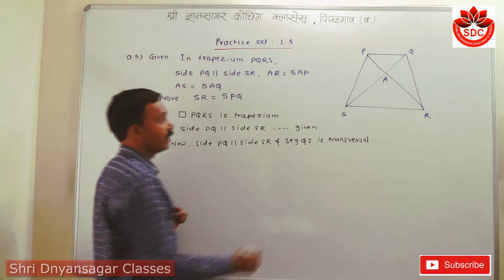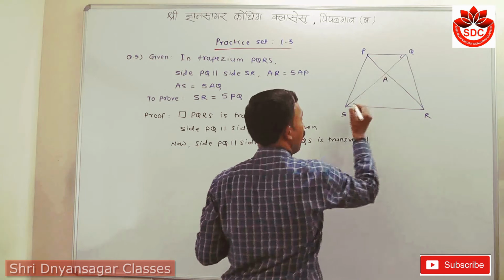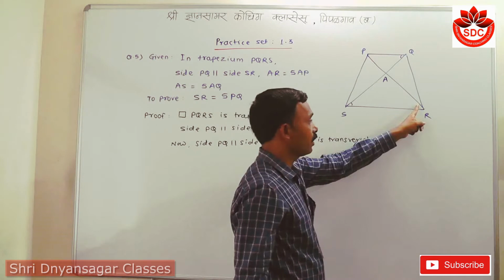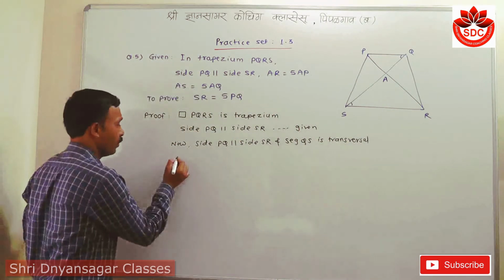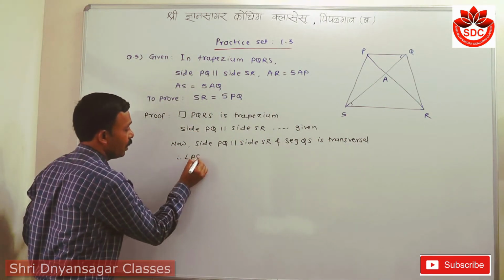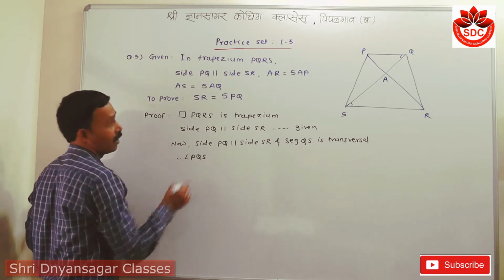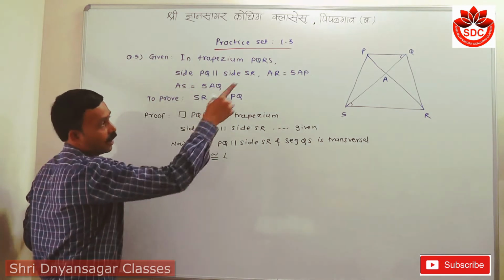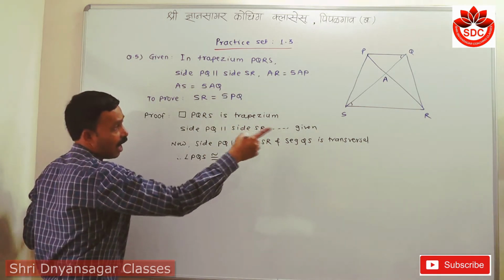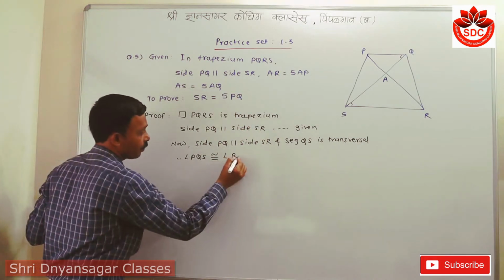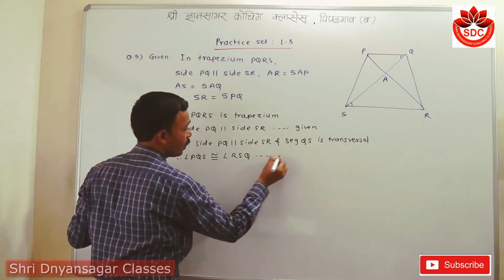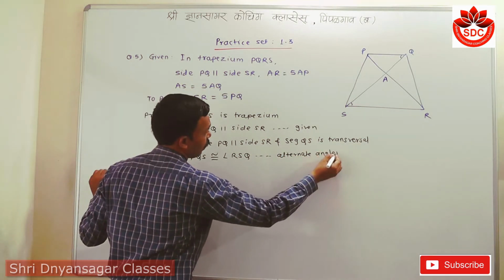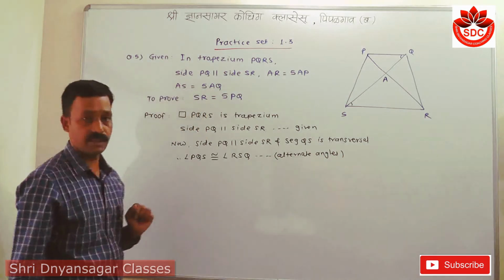At that time, this angle and this angle are congruent. Therefore angle PQS is congruent with angle RSQ, because of alternate angles of parallel lines.